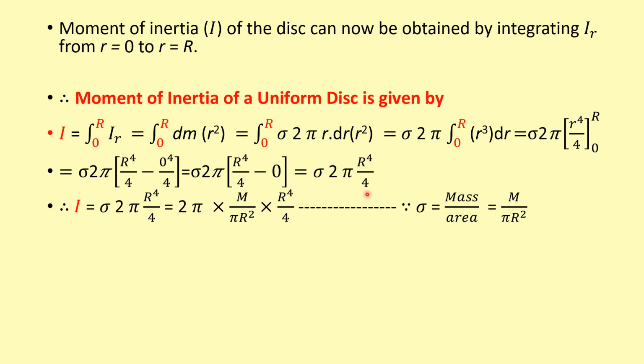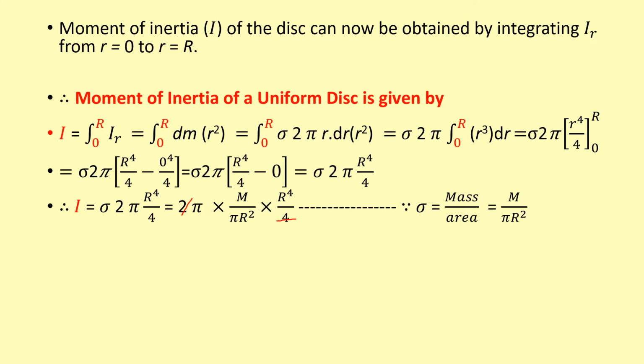Now, further solving this equation, we have to substitute the value of this sigma in this equation. Now this sigma value we are going to put for the entire uniform disk, and therefore the value can be written as 2 pi into m upon pi r square into r raised to 4 upon 4. Now just cancel out some terms here: 2 ones are 2, 2 twos are 4.